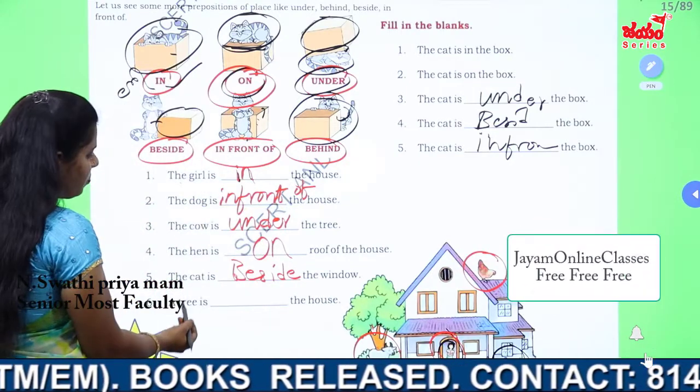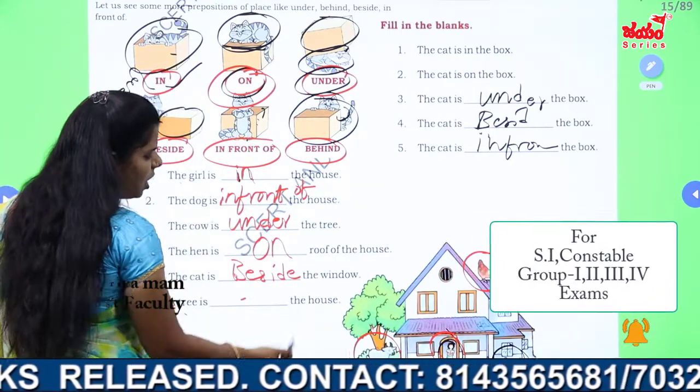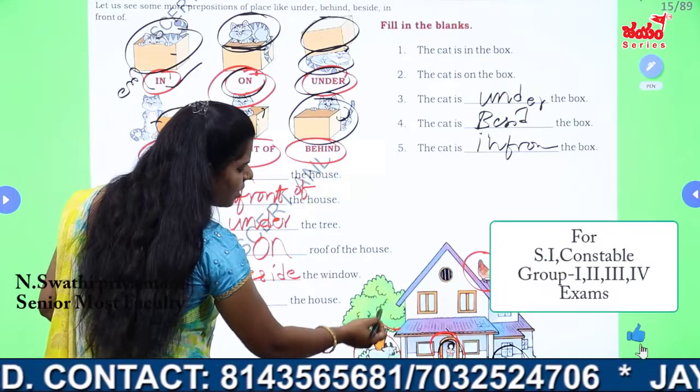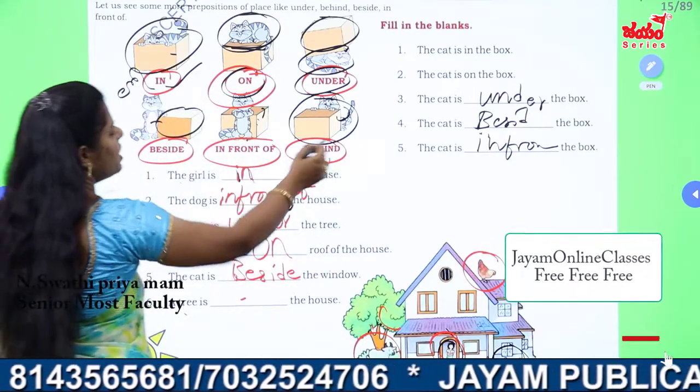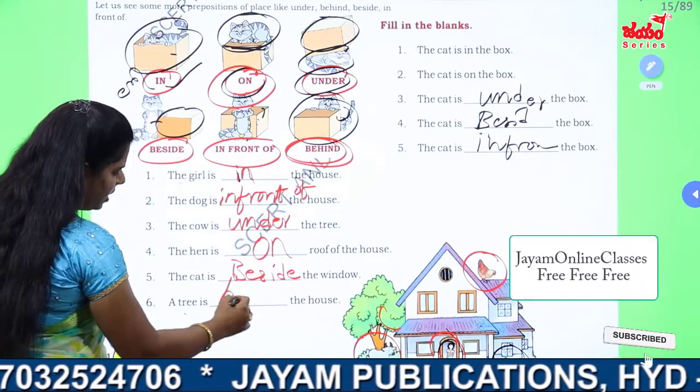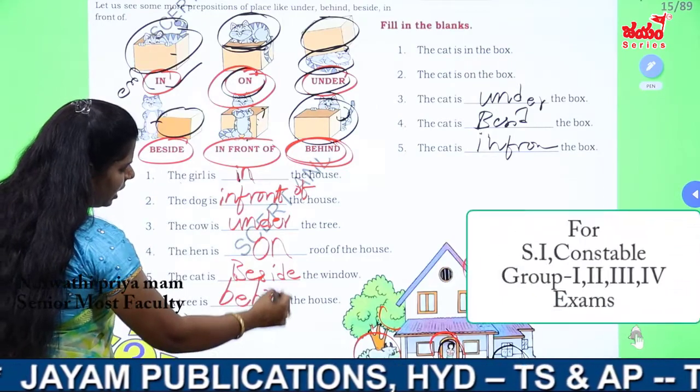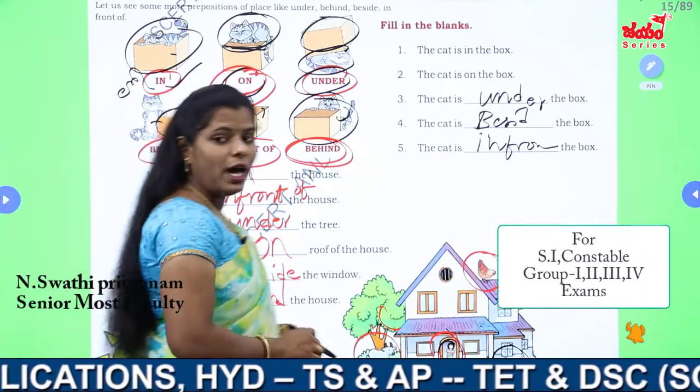Next, see everybody, a tree is dash the house. The tree is there, behind the house. Behind is what you can say. The tree is behind the house.